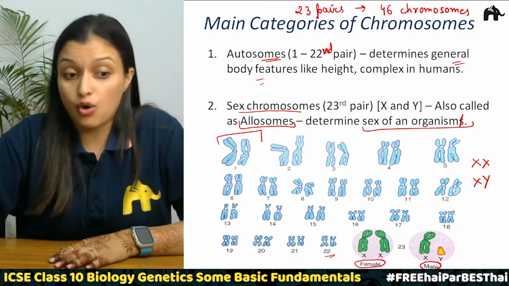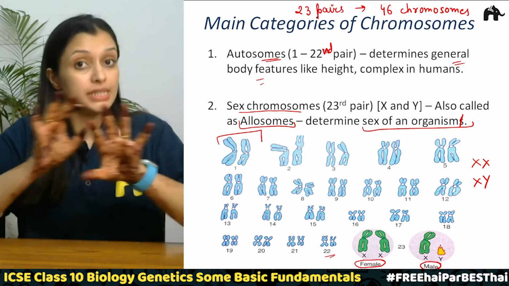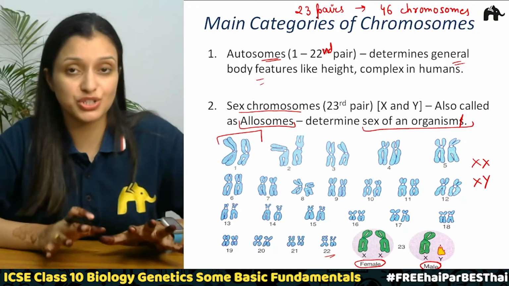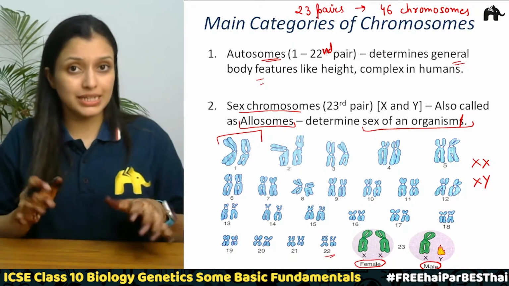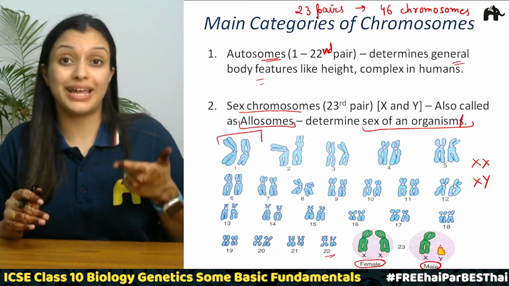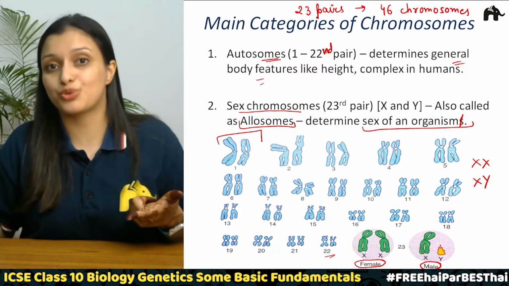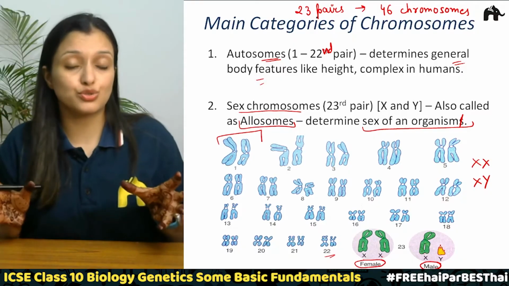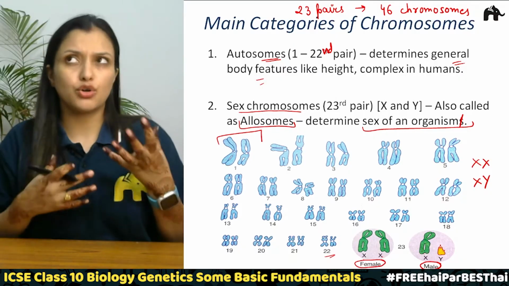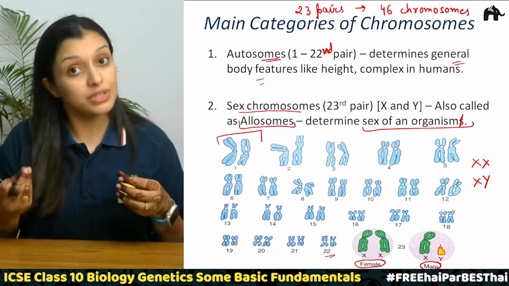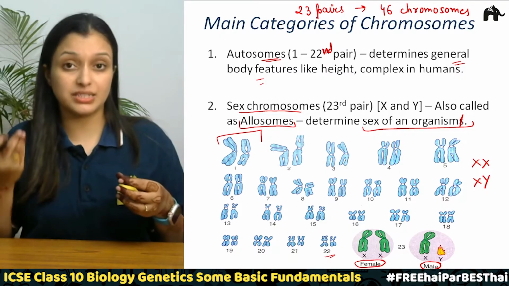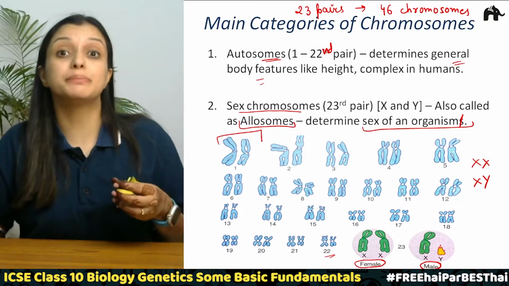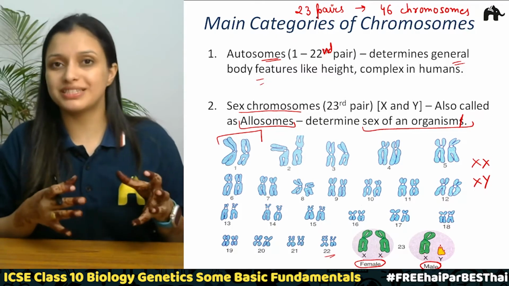So also X and Y chromosomes, they are of different kinds, they are not of the same kind as we see in the picture, correct? So I hope this is clear. Autosomes and allosomes, or allosomes we also call them sex chromosomes, correct? So there are 46 chromosomes, and if we talk about in pairs, there are 23 pairs of chromosomes in a cell of an organism, of a human being, correct? So I hope this is clear.